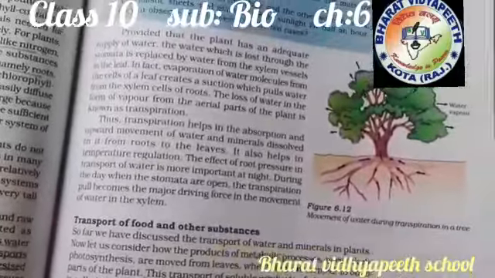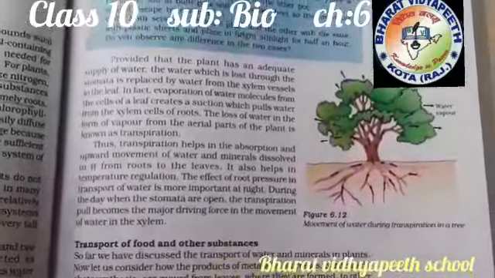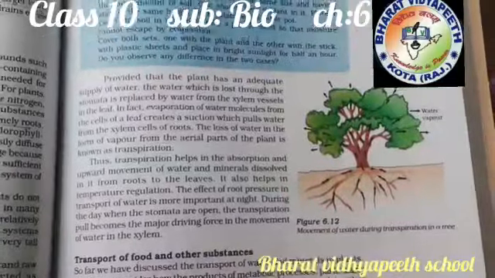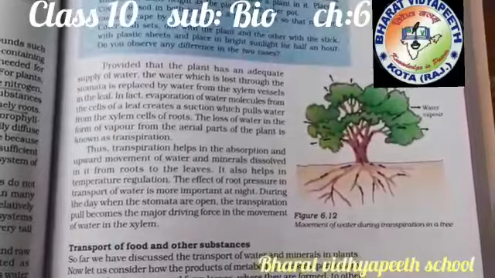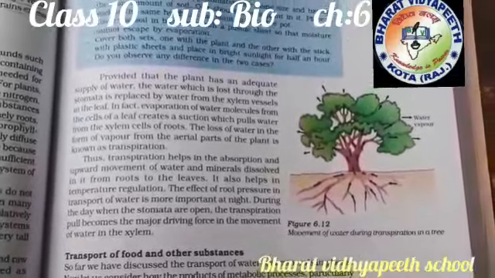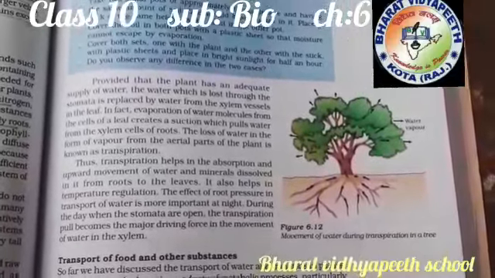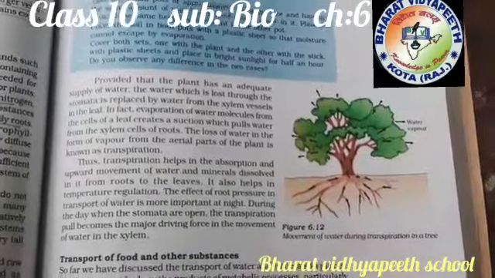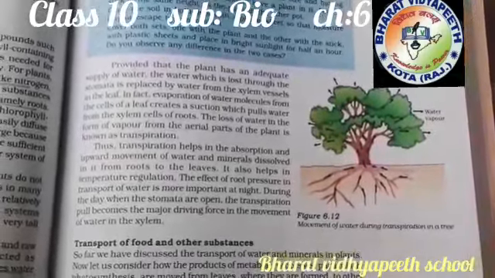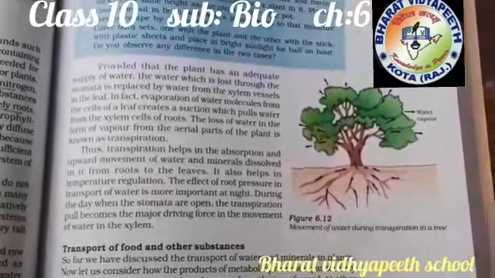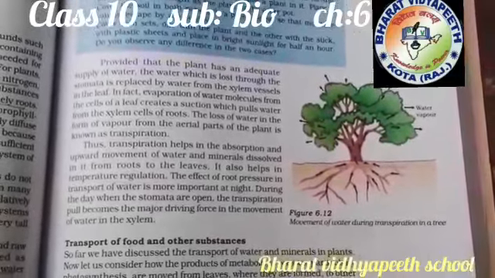There is a process called transpiration. What is transpiration? Transpiration is simply the loss of water in the form of vapor. As we all know, plants also show respiration. They take in carbon dioxide and remove oxygen. Like that, plants also lose water. This loss of water in plants in the form of vapor is known as transpiration.